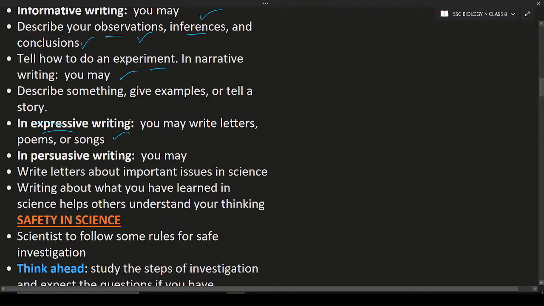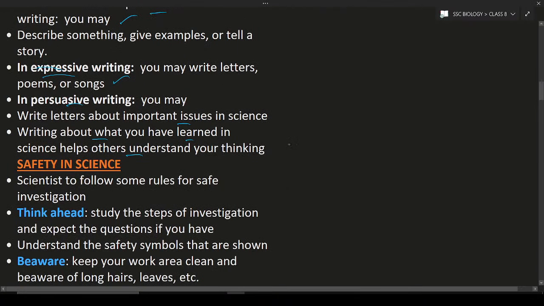So this is known as expressive writing. Okay. And next is persuasive writing. In persuasive writing, you may write letters about important issues in science. Writing about what you have learned in science helps others to understand everything. So this is about persuasive writing, which means writing in detail.